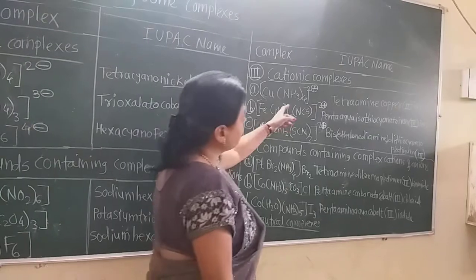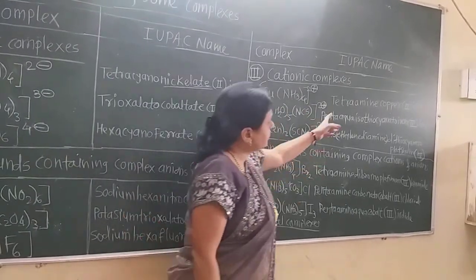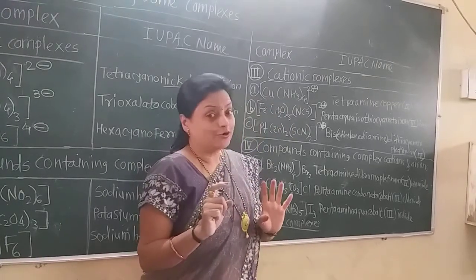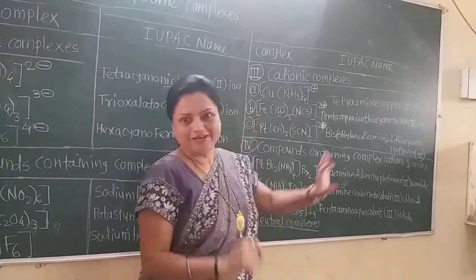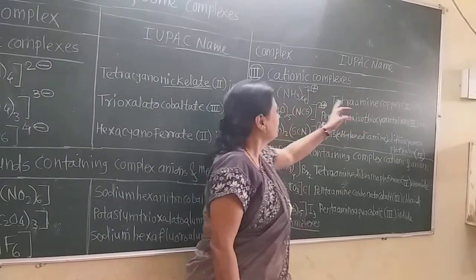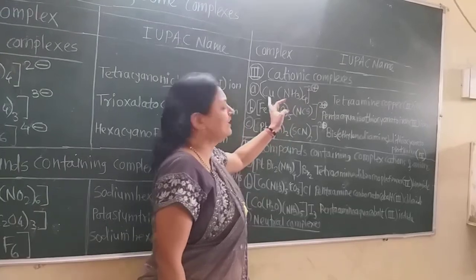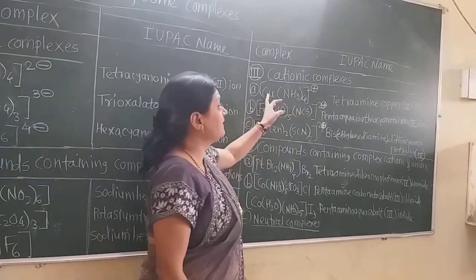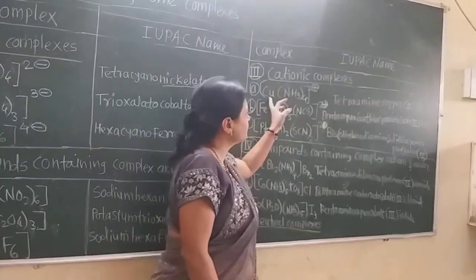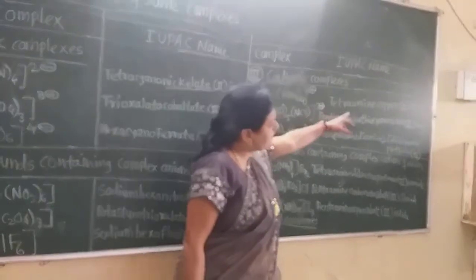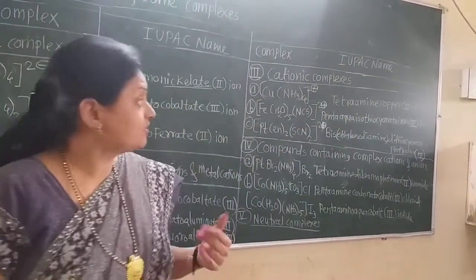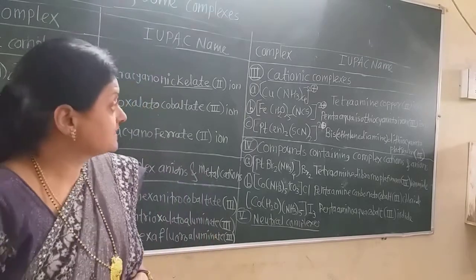So there are the 4 amine. So tetraamine, and do not write copperate, only copper because it is the cationic complex. So tetraamine copper. Now this charge is directly of the metal cation because ammonia are neutral ligands. So this plus 2 charge is of this copper. So tetraamine copper(II) ion. Why ion? Because it is the positively charged complex, cationic complex.